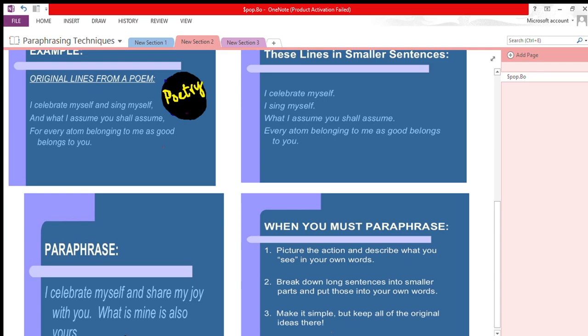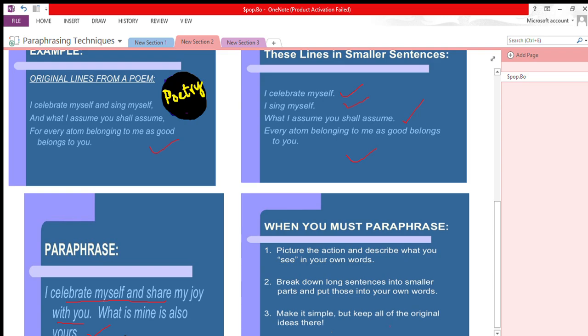If you write down these lines in smaller sentences, they'll be written like this: I celebrate myself, I sing myself. What I assume, you shall assume. Every atom belonging to me, as good belongs to you. Now, this you have written in smaller sentences. If you have to paraphrase these sentences, how will you do it? I celebrate myself and share my joy with you. What is mine is also yours. So this would be the paraphrasing of these lines.